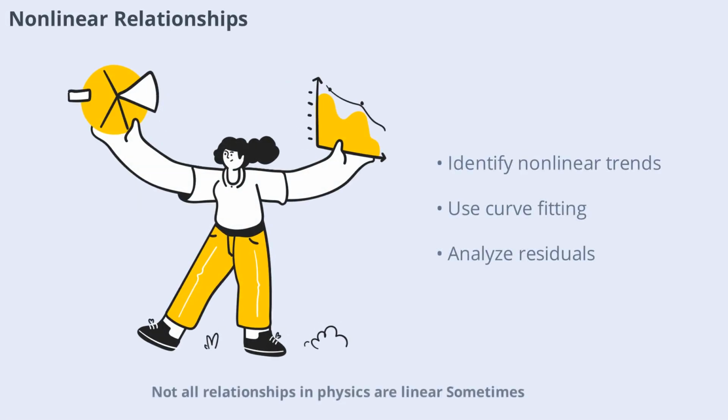Not all relationships in physics are linear. Sometimes variables are related in more complex ways, such as quadratically or exponentially. For instance, the area of a circle increases with the square of its radius. Recognizing nonlinear relationships is important for accurate modeling and interpretation.